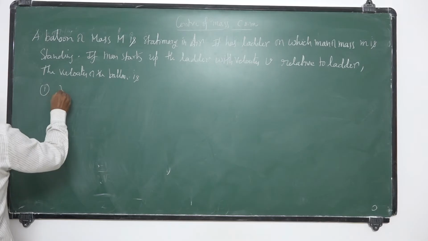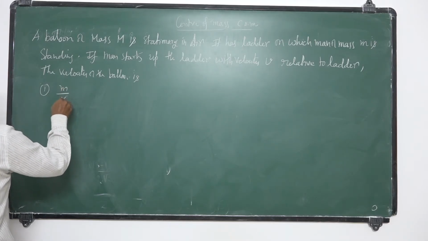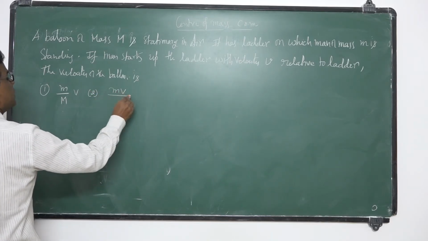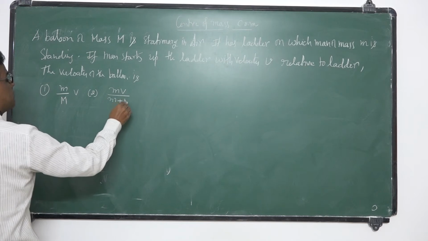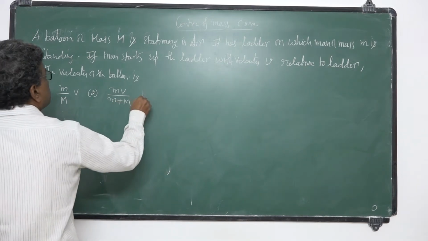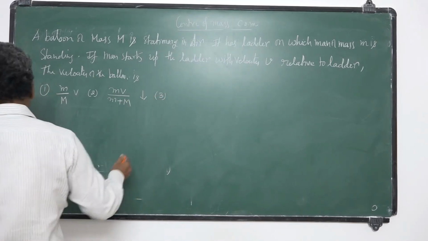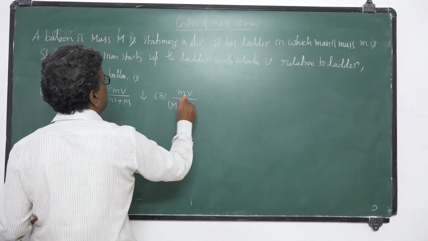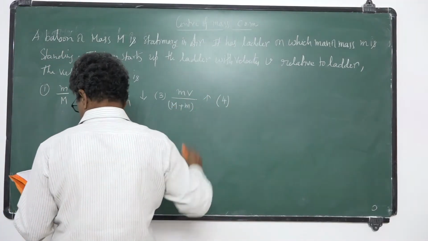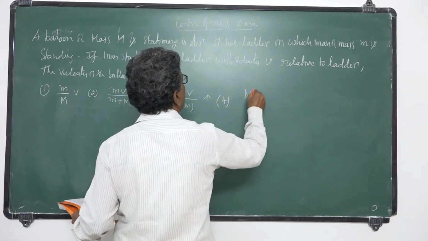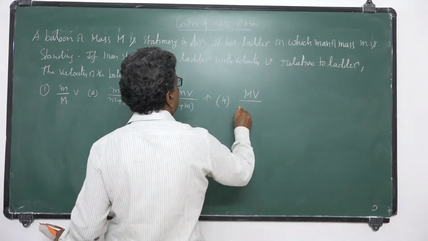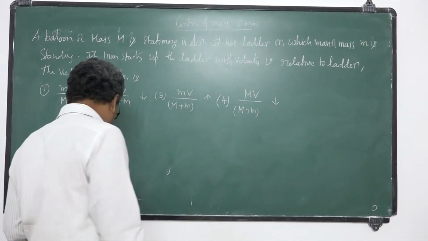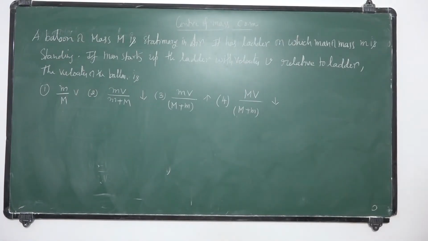First option, small m by capital M V. Second option, small m v by small m plus capital M downwards. Third, m v by capital M plus small m upwards. Fourth, m v by small m plus capital M downwards. So these are the options you have. So what is the right answer?